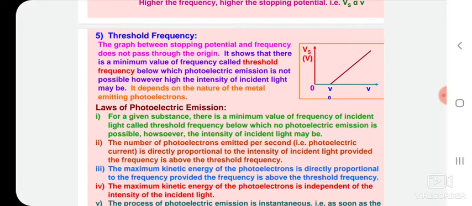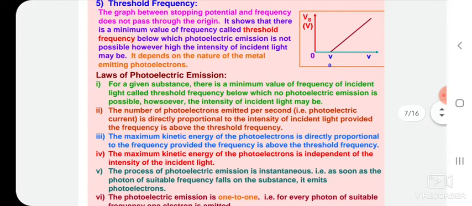It depends on the nature of the metal emitting photoelectrons. Up to that frequency, potential difference cannot be produced.